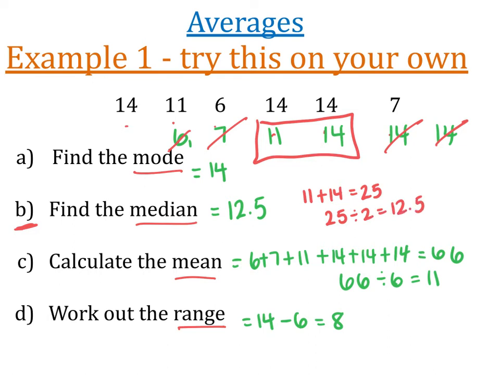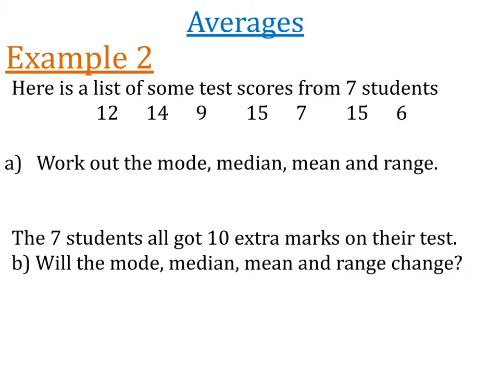Okay, and other than that, that's pretty much it. So we can see that we ended up with 14, 12 and a half, and 11 for our averages. Those are all pretty close together. All of those numbers are bigger than 10 and smaller than 15. So that's pretty much what that tells us. Let's make this more complicated in example 2, and hopefully everything's going all right so far. All right, so same idea, a few more words here.